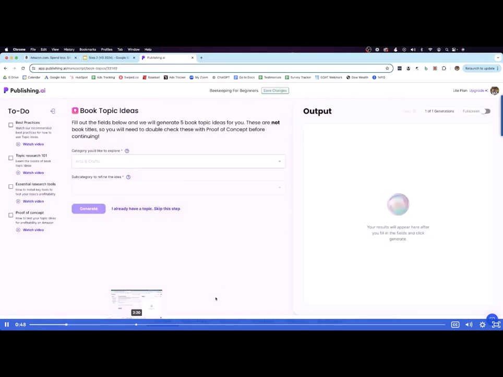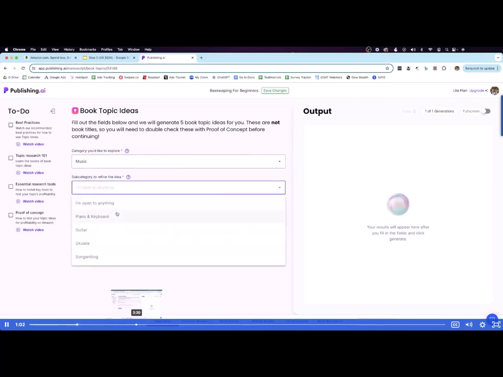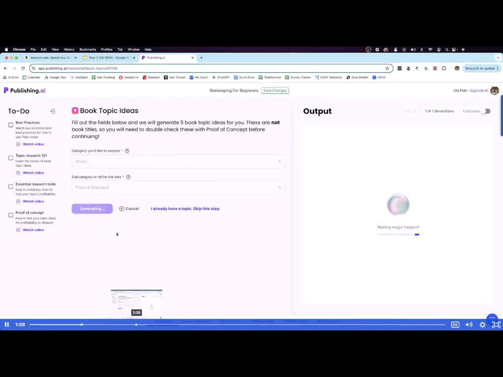And here's actually something I didn't mention. What it can also do is help you come up with those topic ideas. So I'll quickly demo that for you. But let's say I know I want to make a book about music. Let's say I love music. We can go into a subcategory. Let's say piano and keyboard. I know that's a niche that can make tons of money. And you would just click generate right there.